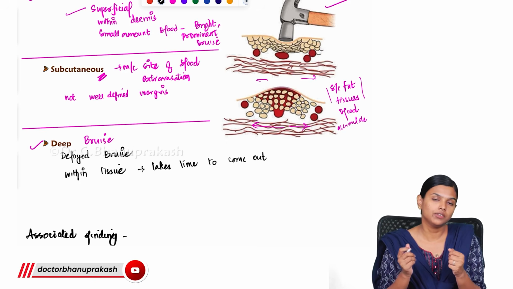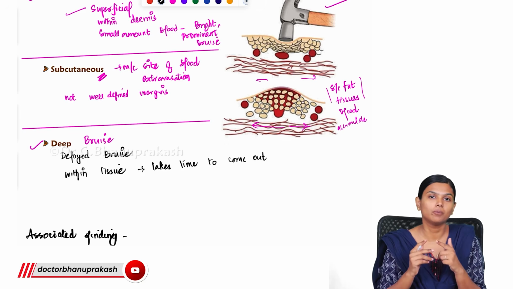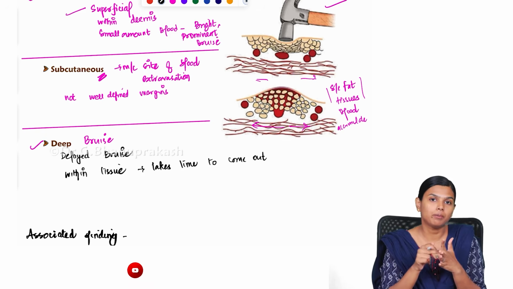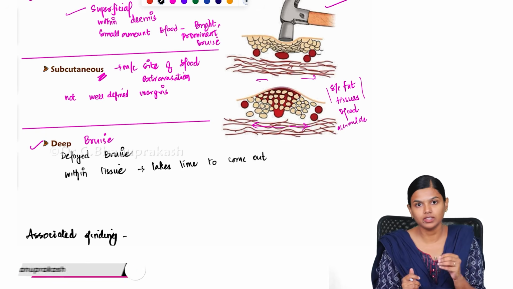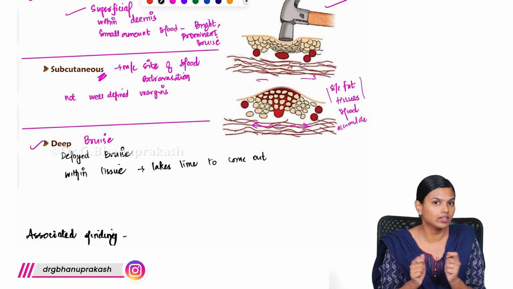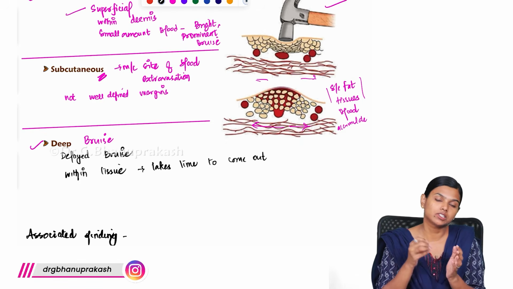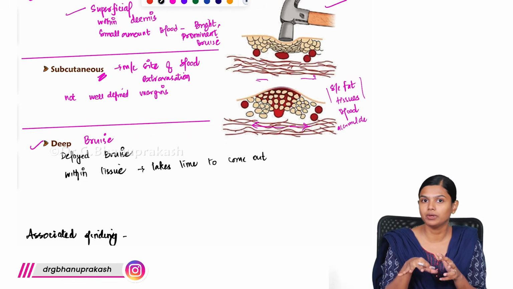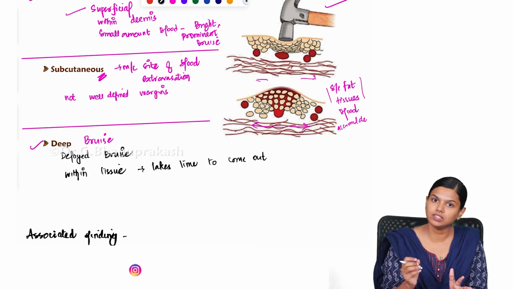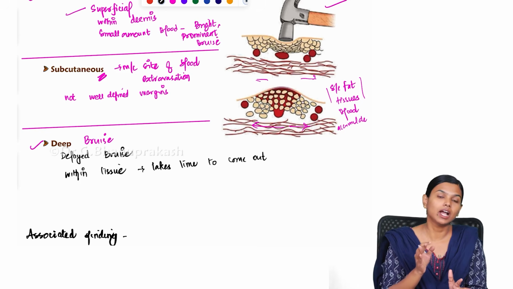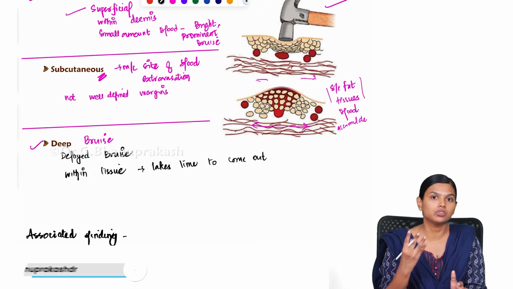So they will usually strike over regions where it will not be easily seen, like your palms, soles, over the back, because these are areas where you have muscle tightly woven. So the extravasated blood will go deep into these tissues, it will stay there and it will not easily come out. Usually it will take up to 48 hours for these bruises to come out.